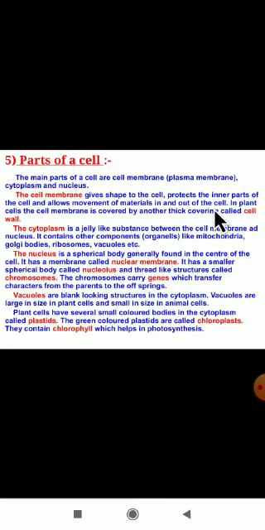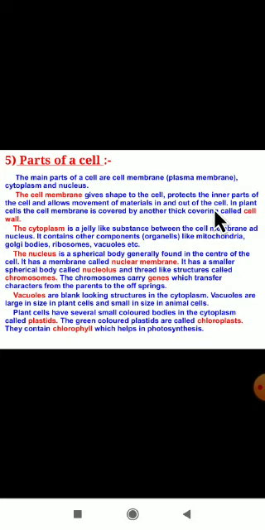So, what is the function of a cell membrane? It gives shape to the cell and protects the inside parts of a cell. It also allows the movement of materials. Whatever materials are coming inside and going outside, it helps them to pass. This is all about the cell membrane.